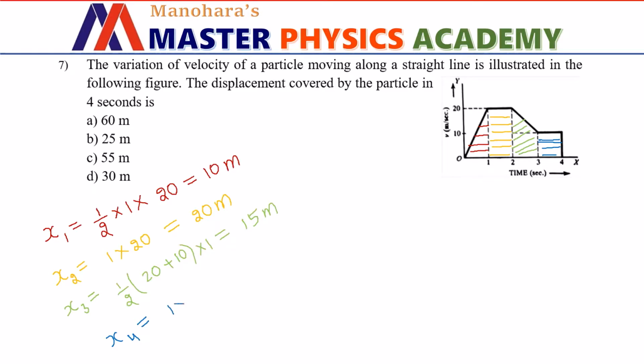Length is 1 second here. Breadth is 10 meter per second. So 10 meter is the displacement covered in the last second. Adding all this, we get 55 meter as the total displacement covered by the body, which is given in option C. Option C is the right choice.